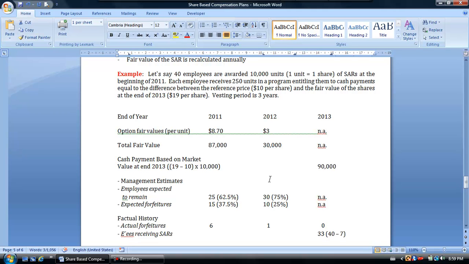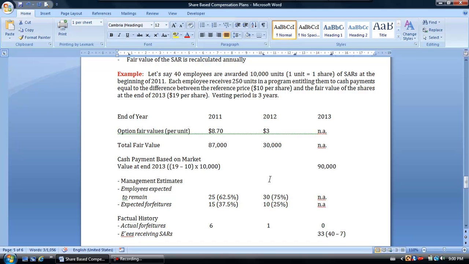Again, the cash payments are going to be the difference between the reference price and the fair value of the shares at the end of 2013. So in our case, the company decided that they would pay their employees a cash payment based on the fair value of those shares at vesting date, or the end of the vesting period. And again, the vesting period is 3 years. We know that the fair market value of the shares at that date is $19 a share.